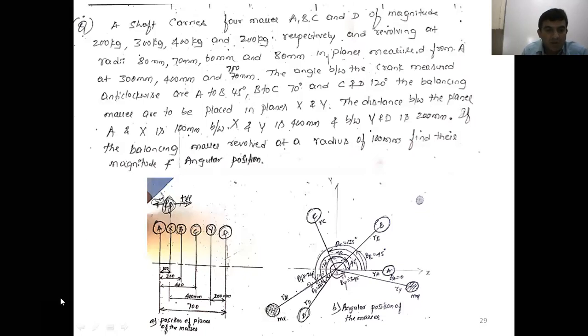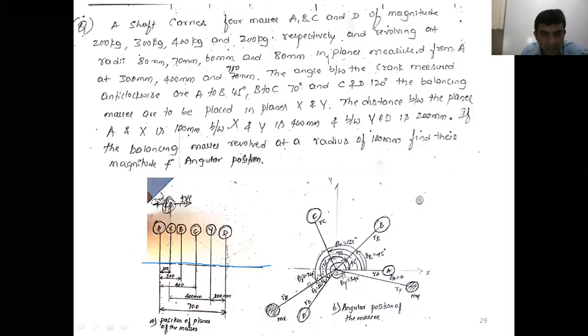Now read the problem once or twice, then write the plane position. Now if the order is given, shaft carries 4 masses A, B, C, D. Now you go for plane position also. Draw a horizontal line. First write the plane A, B, C and D. On the horizontal line, in the order given, A, B, C, D, right?